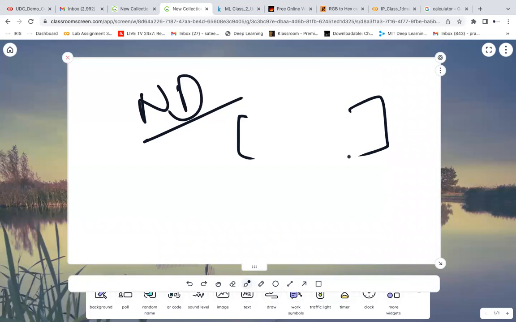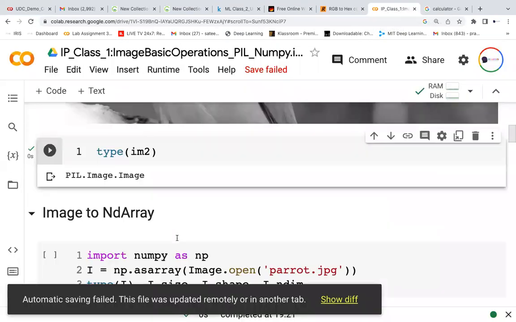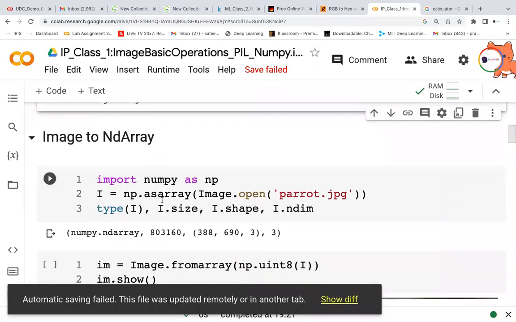What I want to do is, because I said an image will be looked at as a vector, 1 dimensional, 2 dimensional, 3 dimensional, whatever it may be, I wanted to convert it into an ND array. How should I do that? There is a function called asarray. When I say asarray, it means I need to convert.